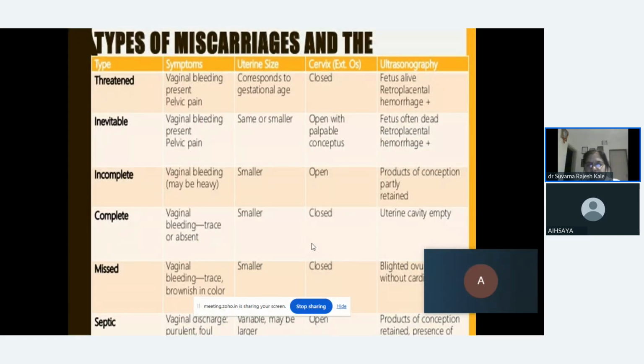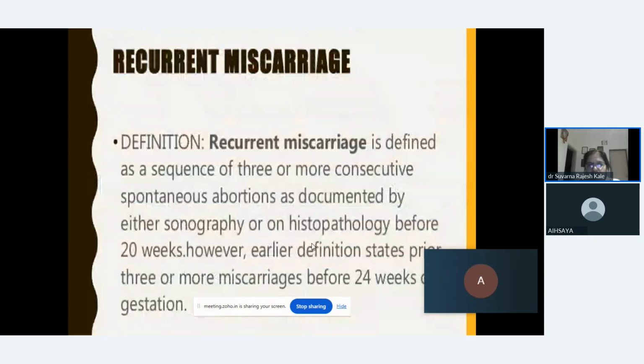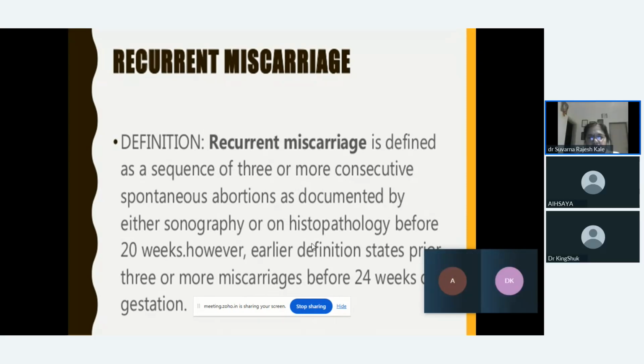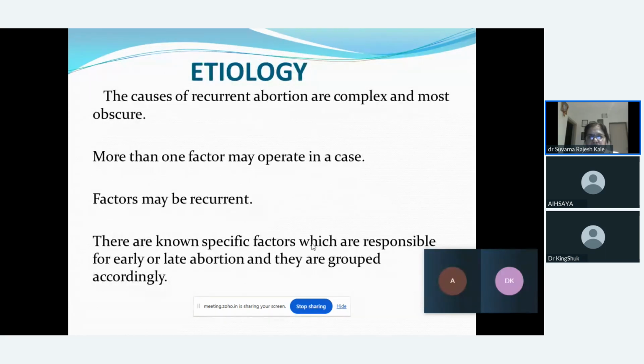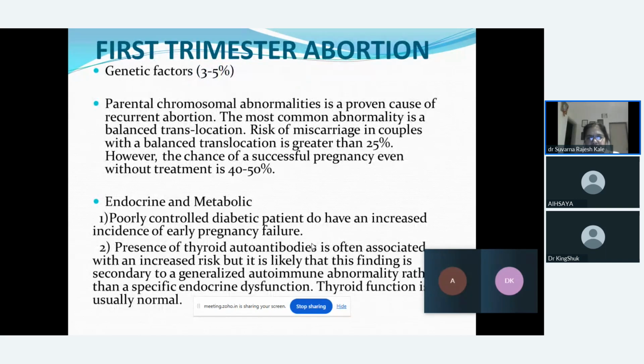This is the chart of different types of abortion which I have just now described to you. It is in short form. Next type of miscarriage is the recurrent miscarriage. The word itself tells you it is 3 or more consecutive times, which occur mostly beyond 12 weeks or before 20 weeks of pregnancy. So incidence is 1% in the reproductive age, and we find that 30% of the abortions are for the 3 consecutive losses. Etiology, I told you, it may be mostly in the mid-trimester because of the cervico-uterine factors.